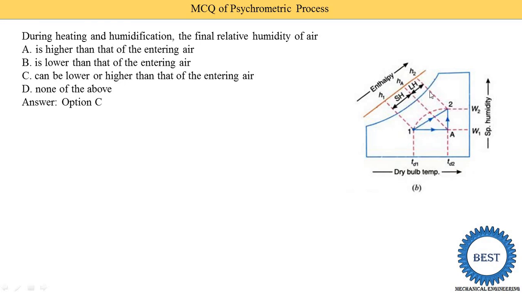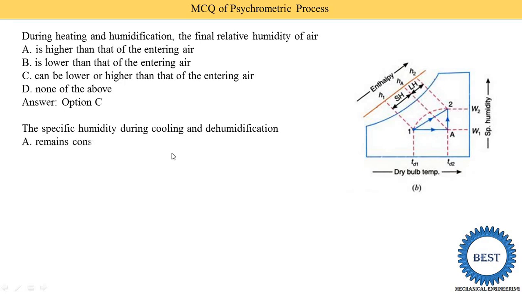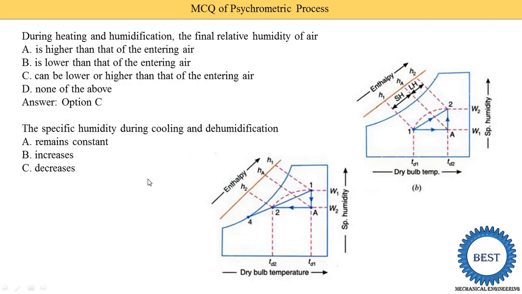Here you see this, suppose point 2 comes here. It is going near 100%, and the dry bulb temperature is also increased. So the relative humidity may be lower or higher than the entering air. The specific humidity during cooling and dehumidification: does it remain constant, increase, or decrease? Which is the process? Dehumidification. The main focus here is that they are asking about specific humidity, so see the process. It is dehumidification, so the specific humidity is going to reduce, meaning it decreases. In this image you see that it is reduced from specific humidity W1 to W2.